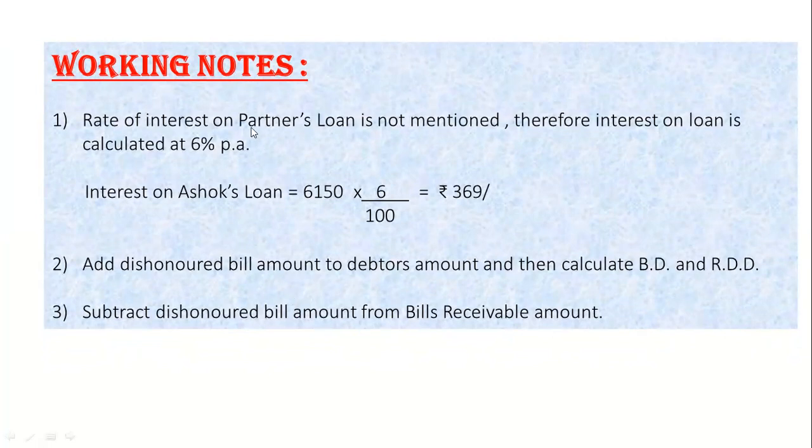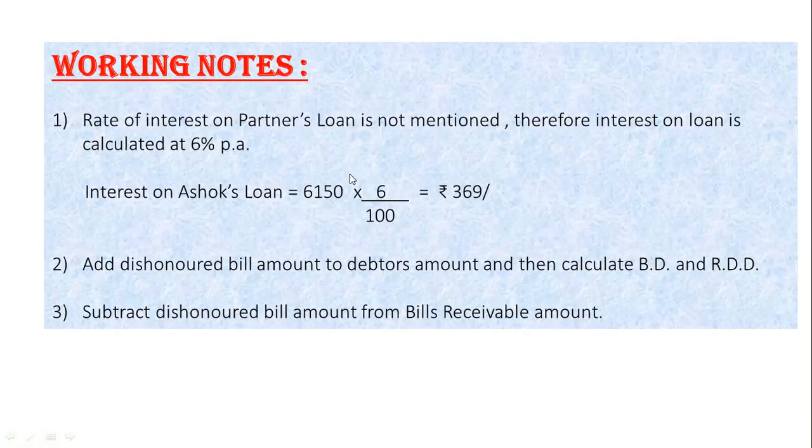See the working note slide, that is of rate of interest on partner's loan if it is not mentioned. Therefore, interest on loan is calculated at 6% per annum. See the loan amount of Ashok is 6,150 and then calculate 6% interest, that is rupees 369.